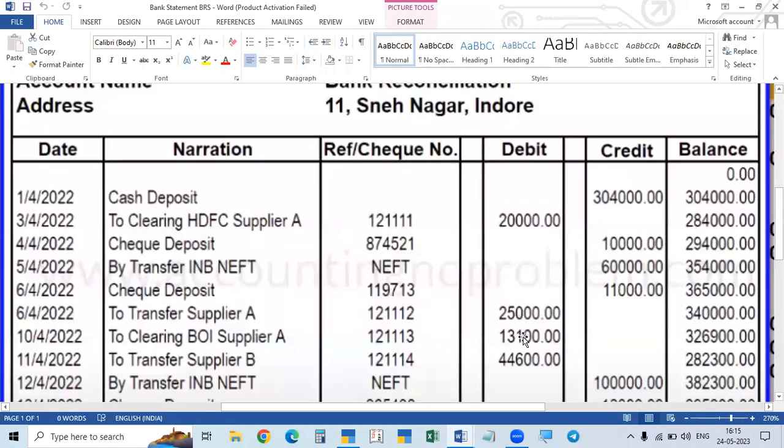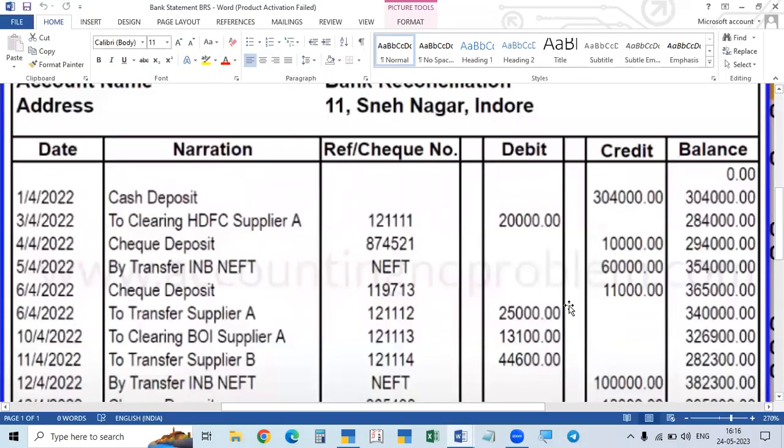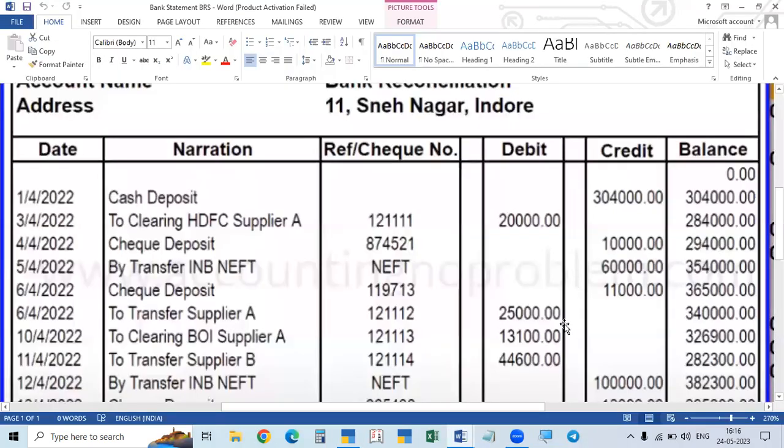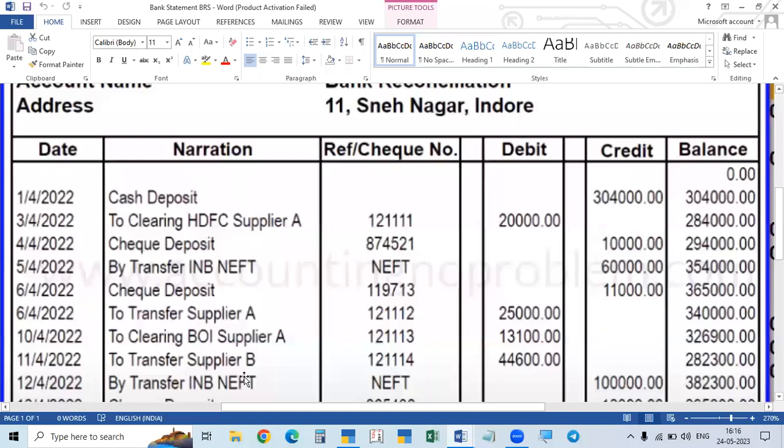Next one is 13,100 rupees. 13,100 rupees clearing, that is a supplier payment, meaning this is debit, which means withdrawal. On our side, 13,100 rupees is a check payment. We paid by check 13,100. It is also reflected here, so the date is 1/4 again.